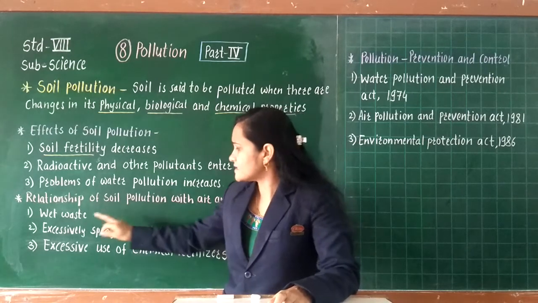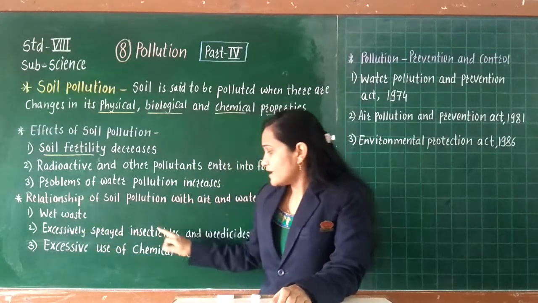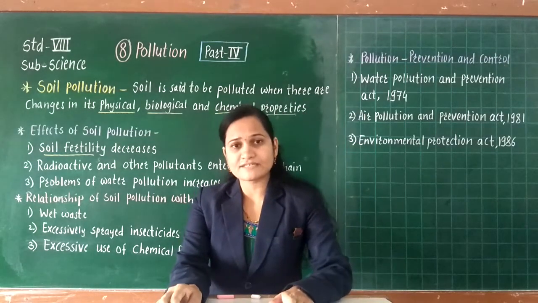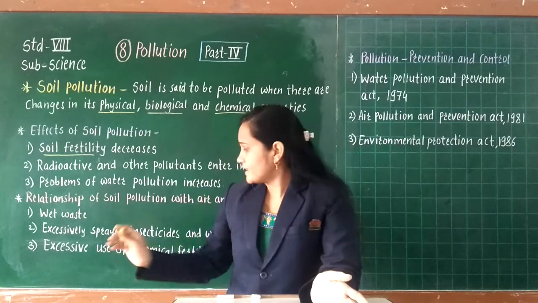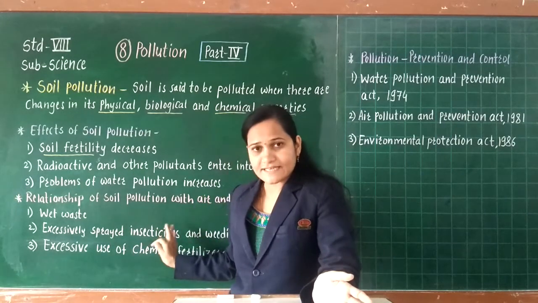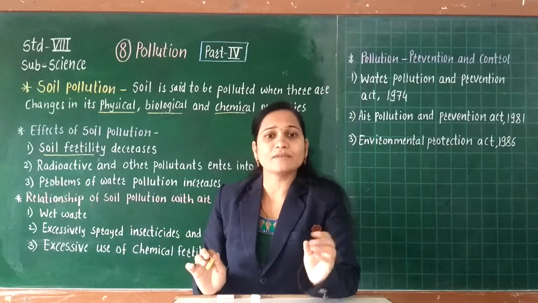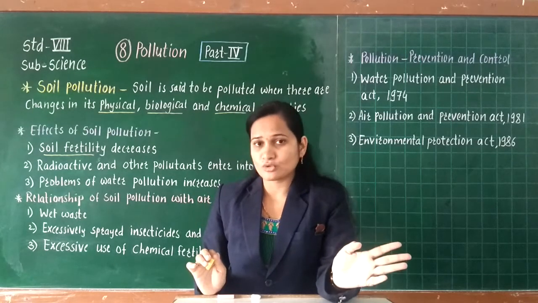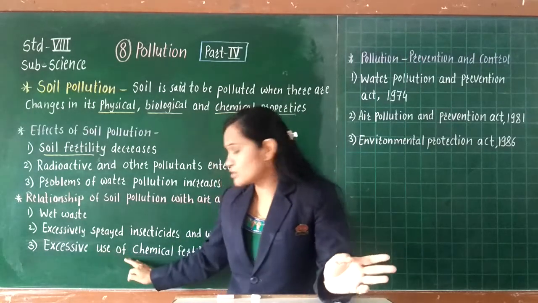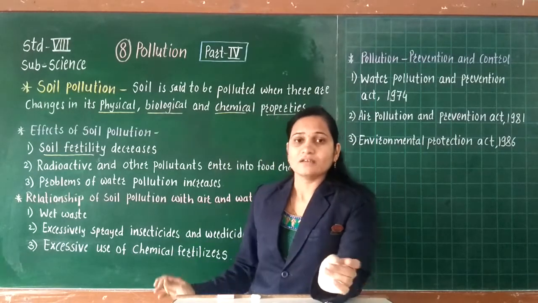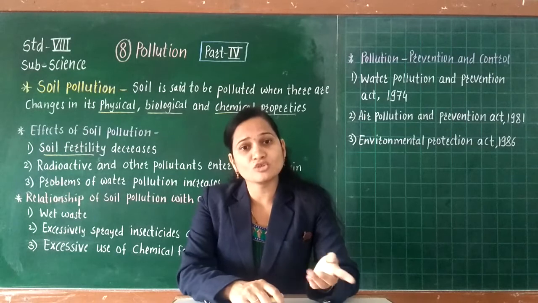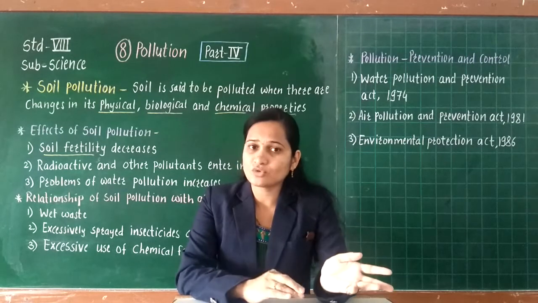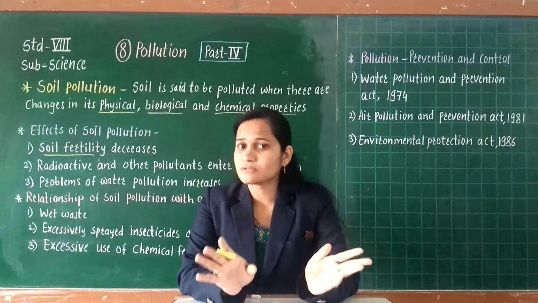Now the second reason is excessive spraying of insecticides and weedicides. For agricultural purposes, when an excessive amount of insecticides and pesticides is used, it directly mixes into the air, which is responsible for causing air pollution. And with that, there is excessive use of chemical fertilizers. When chemical fertilizers mix into the soil, during the rainy season such polluted soil mixes into the water and the water becomes polluted.